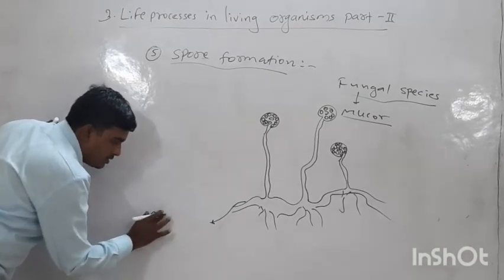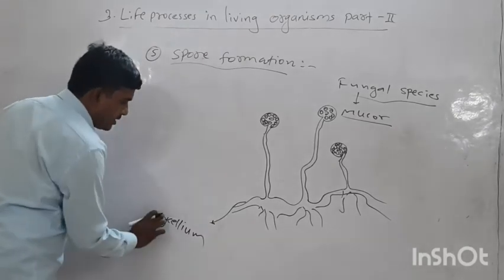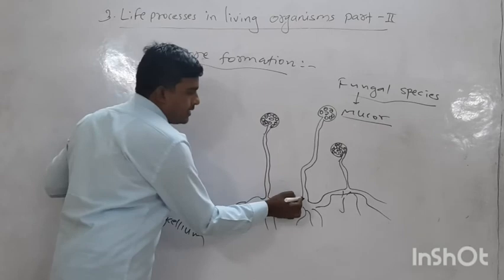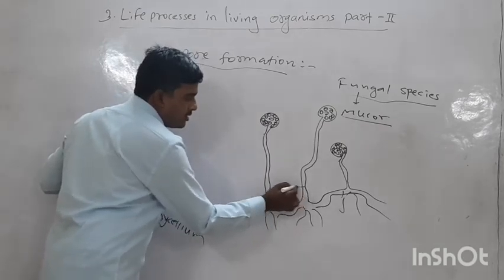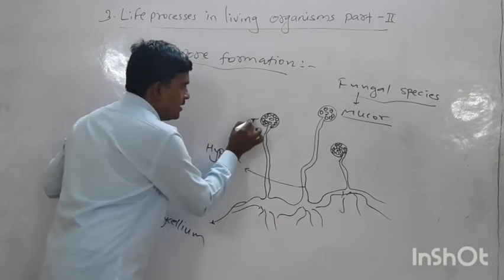That mucor species, this is the mycelium, and these are the hyphae, fungal hyphae we can say.